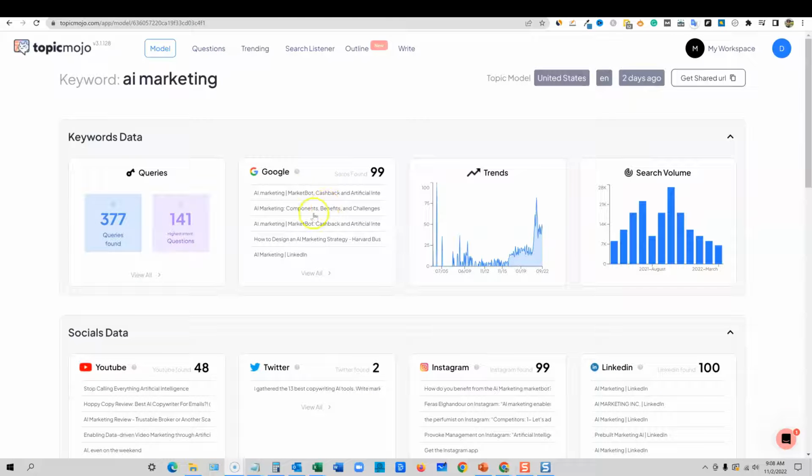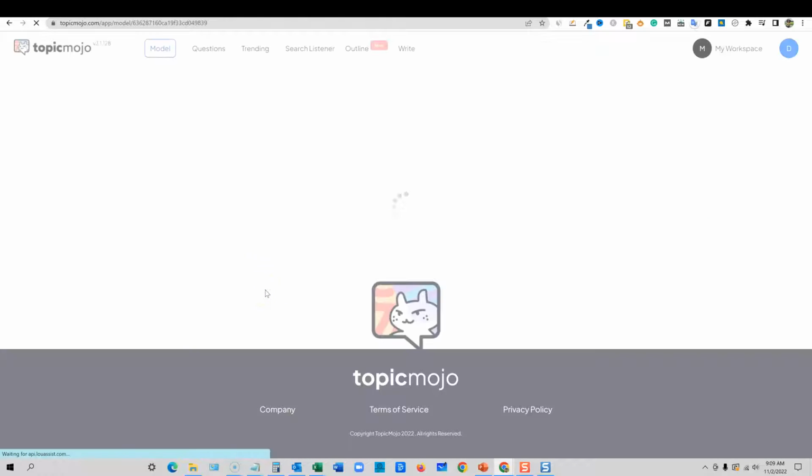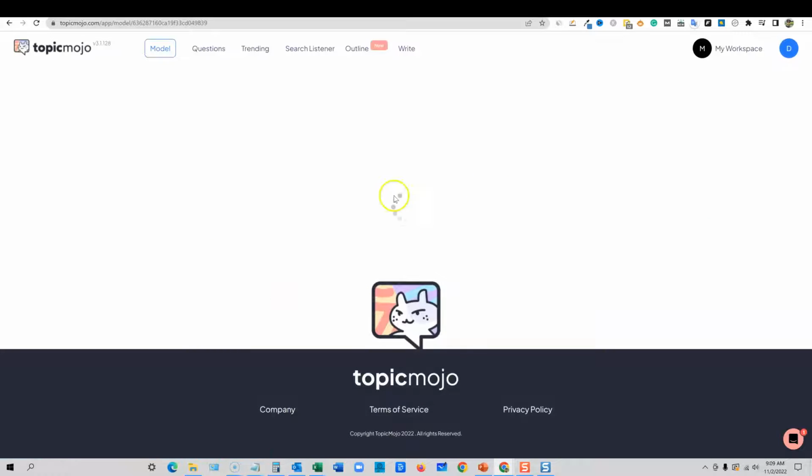Now there is something going on over here, just so you guys can know. If I go into camping gear over here and click on it, the report has been formed, but this spinning wheel seems to just be sitting there. And I don't know if it actually takes 5 or 10 minutes, maybe 30 minutes up to an hour to actually be able to display. So I don't know if that's part of how long it takes, or if there are some issues going on with the server or bandwidth with TopicMojo. I did just reach out to them to let them know what's going on.